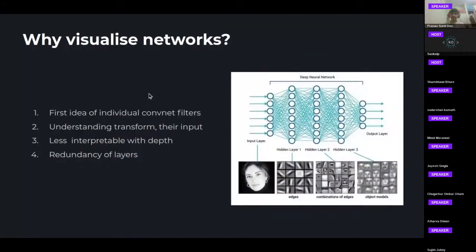The second question arises, why do we visualize networks? As these networks are very deep, hundreds of layers stacked after each other, it becomes virtually impossible to understand what the network does and how it does. So in order to understand and change the network intelligently, we need to visualize them, visualize each layer, its features, and how the data passes through it.